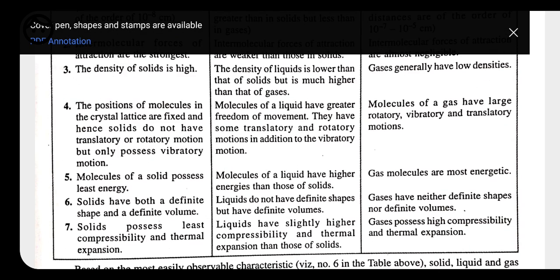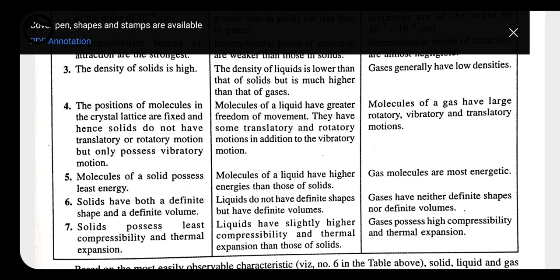Now, molecules of solid possess least energy, liquid has higher energy than that of solid, and gases are more energetic. Energy depends on the stability. If solid has less energy, then it is more stable in nature, but gases, because they have more energy, have less stability. They are less stable in nature.